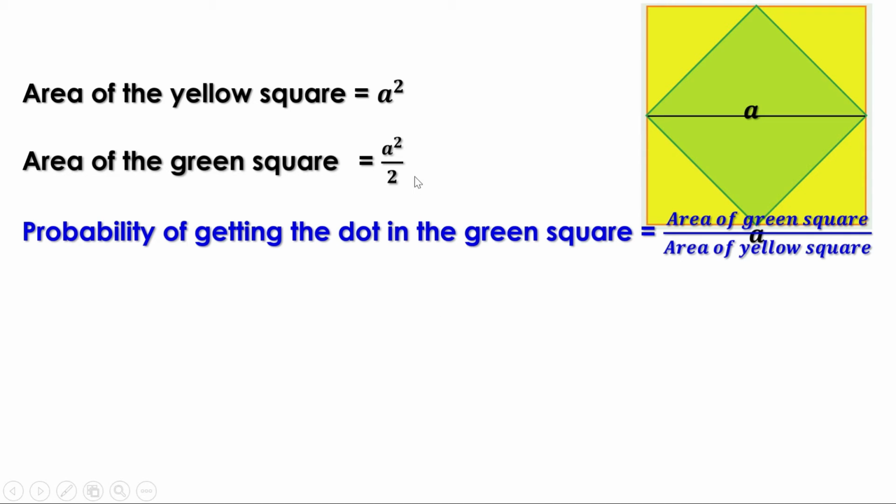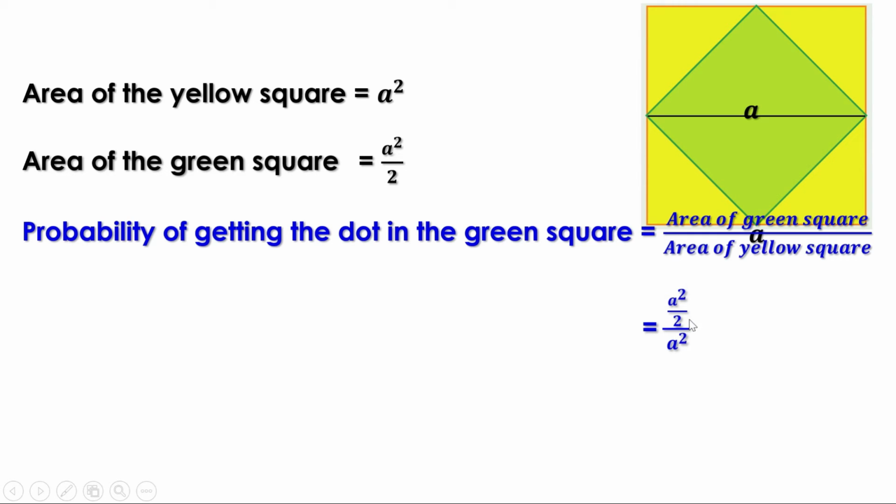Or else, if you want to do it with these two areas, you can do it like this. Here, the area of the green square is A square by 2 and the area of the yellow square is A square. So, this can be written as A square by 2 divided by A square. How can we divide a fraction by another number or by another fraction? We have to multiply the first fraction by the reciprocal of the second.